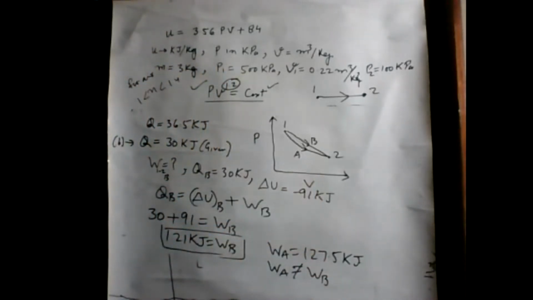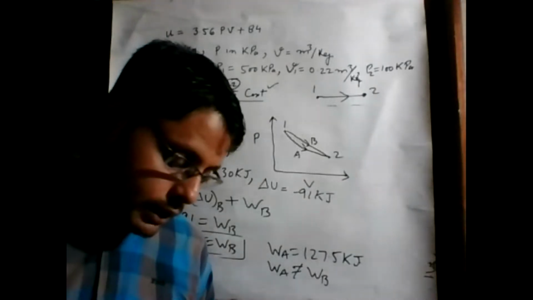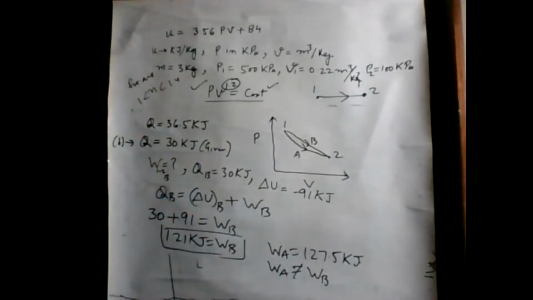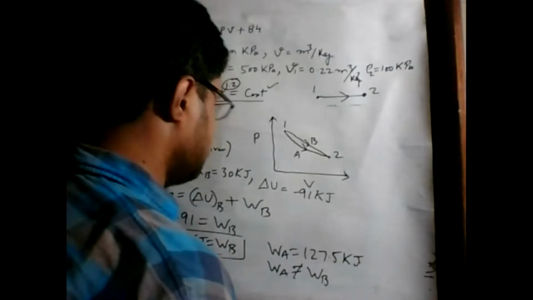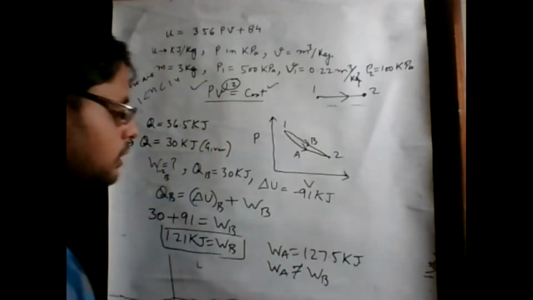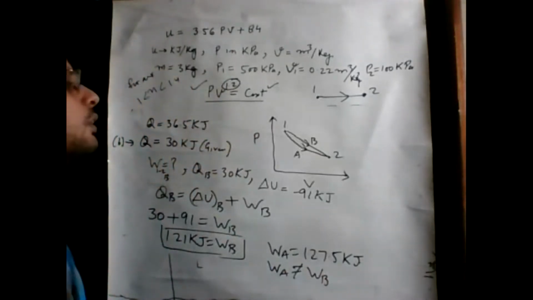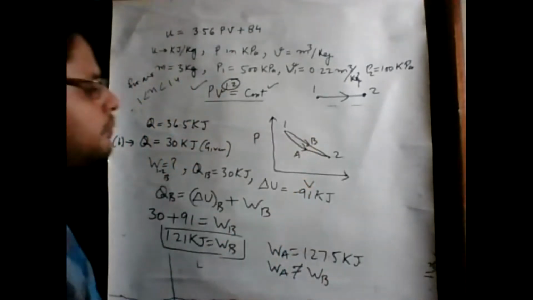In the last part, the question is asking to explain the difference in work transfer in parts A and B. So the question is asking, what is the difference? What is the reason? What is the cause of WA not equal to WB? We know that the paths are different.